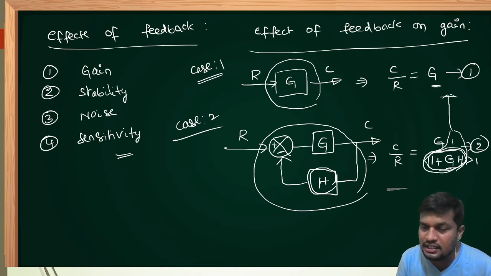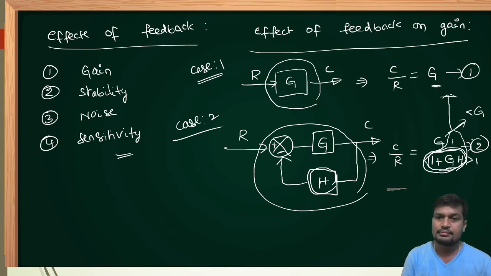If anything is divided by more than 1, the ratio becomes less than the numerator, that is, less than G. In the open loop system, the overall gain is G. By connecting negative feedback, the gain is reduced by a factor of 1 upon 1 plus GH.